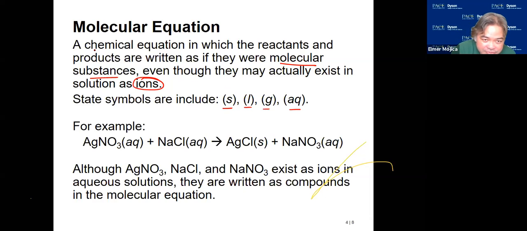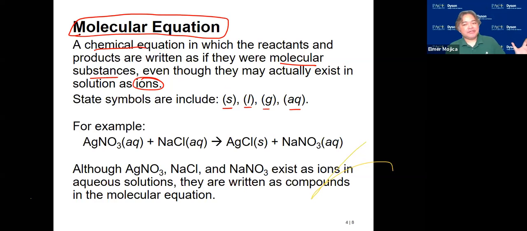Now, from the chemical equation, we're going to make them into a molecular equation, because what we do is write them as molecules even though some of them are ionic compounds. So for example, this one. What does this information tell us?